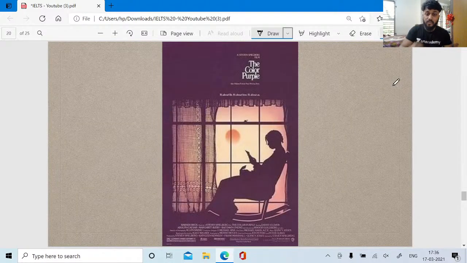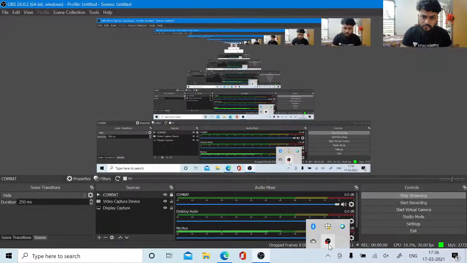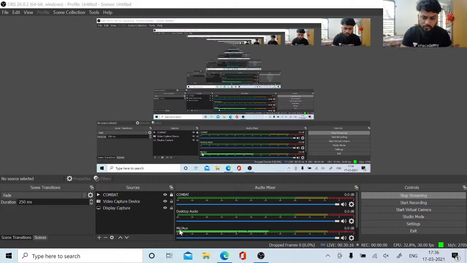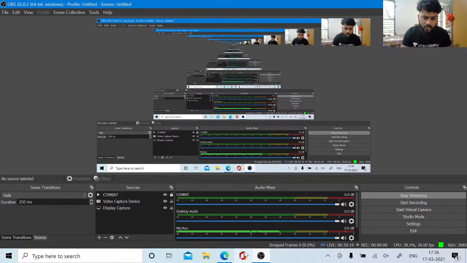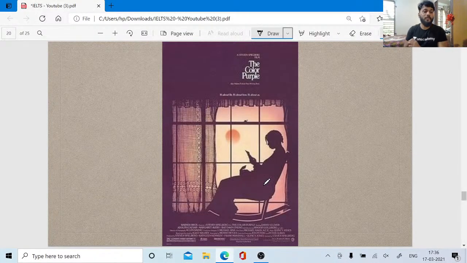Moving forward, the Color Purple. Just a minute, guys. Yes, the Color Purple. Sorry, I mispronounced it. The Color Purple is another brilliant book adaptation, where you guys can go forward and ace your marks in the vocabulary section, that is in the writing section, listening section, reading section, as well as the speaking section.